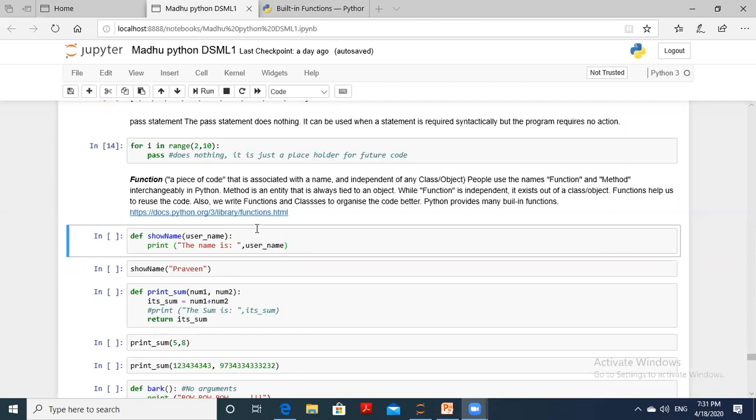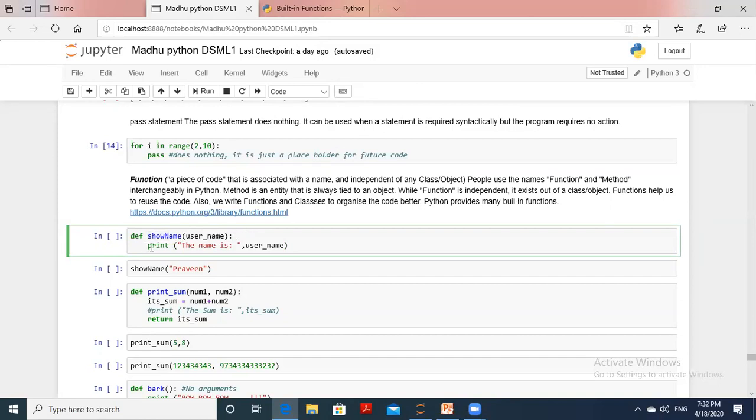Now again I'm telling you, just as you use syntax for if, syntax for while, syntax for for, the loop is followed by a colon. In the same way, a function also follows: def keyword first, then the function name followed by brackets with the arguments, followed by a colon. If you don't give the colon here, it will give a syntax error.